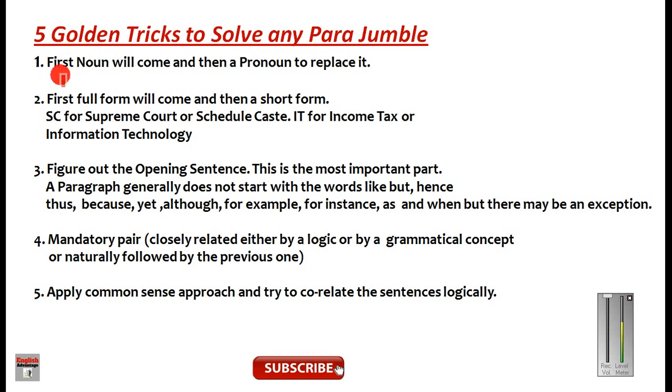So in the parajumble, the first guideline is first noun will come and then a pronoun to replace it. Okay, but at times it happens that there may be two sentences having the nouns, so it becomes very confusing for you which sentence to take. So this I will explain to you in the next example. But this is the basic guideline. You must remember that first noun will come and then a pronoun to replace it.